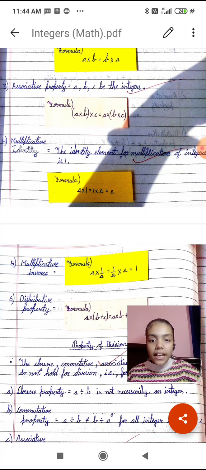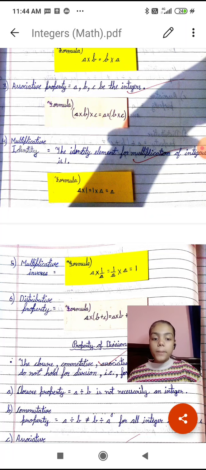Fourth is multiplicative identity. The identity element for multiplication of an integer is 1. I have told you in addition also that in additive identity the answer will always be the first element, because in additive identity the element is 0.